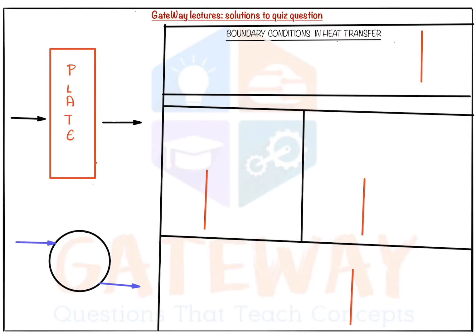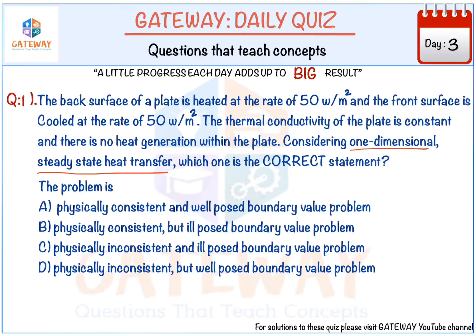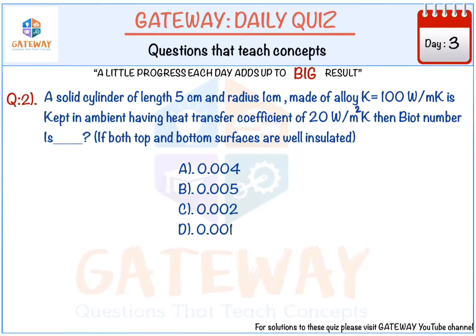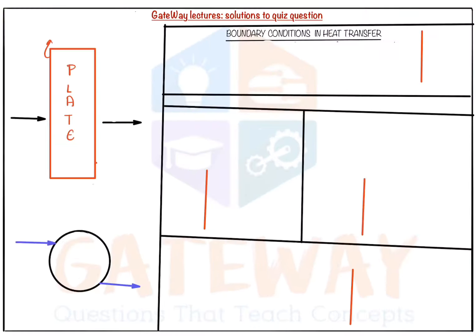So here we have our plate, and let this be our back surface and this be our front surface, since heat is being added there. And it is said in the question 50 watt per meter square is entering. So q there is given as heat flux.